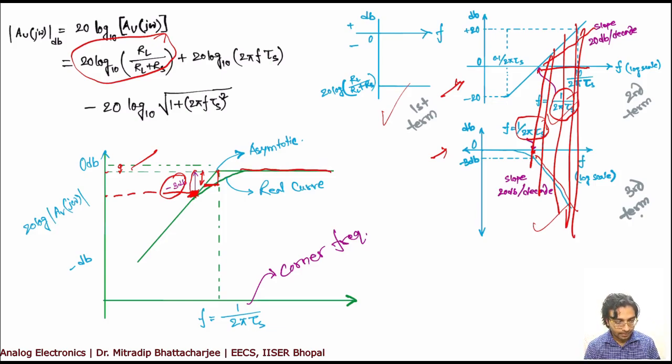Is it okay? So this is your constant value. However, below this, whatever value you are getting will be the same as it is, because these values are almost 0.